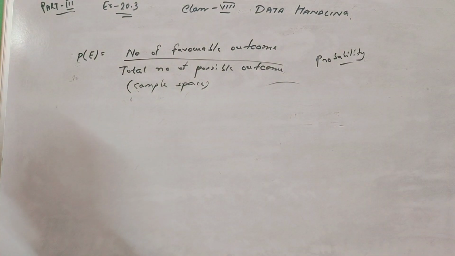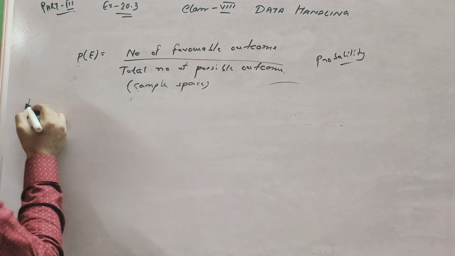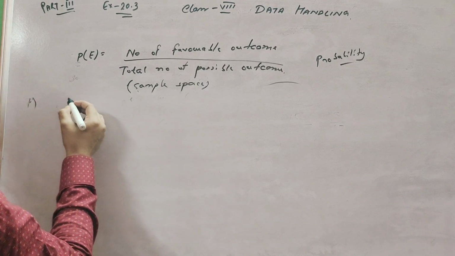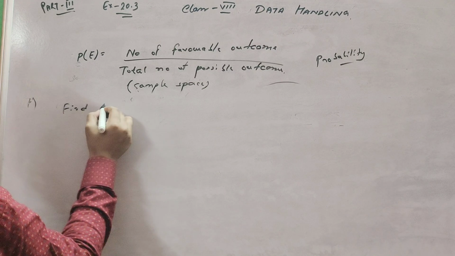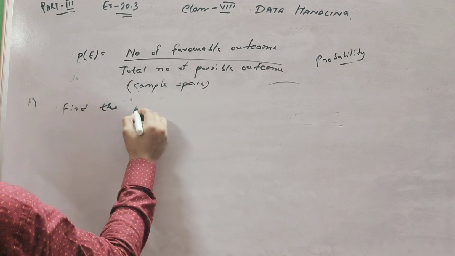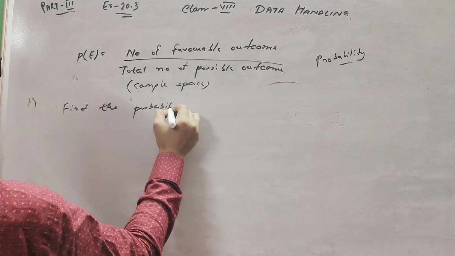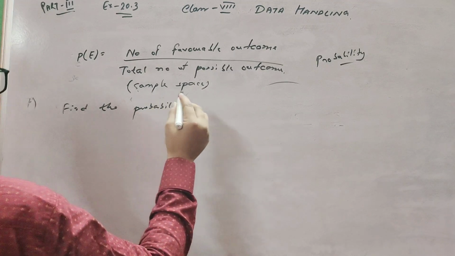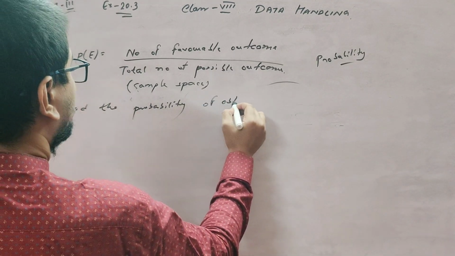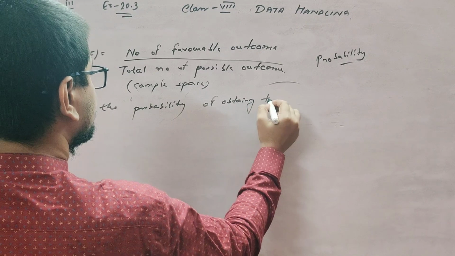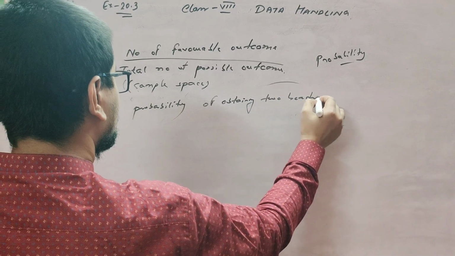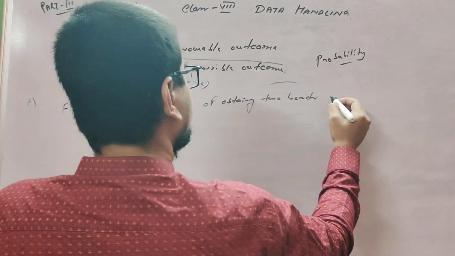Okay, question number 7. Find the probability of obtaining 2 heads in tossing a coin twice.